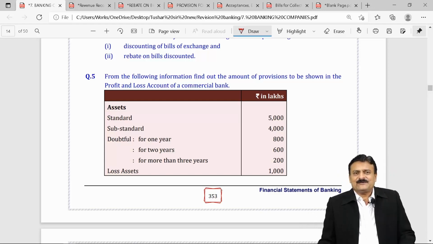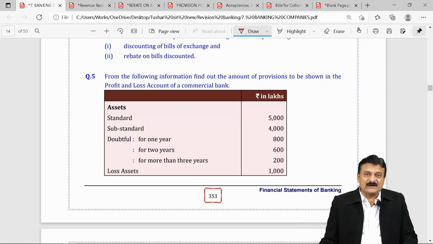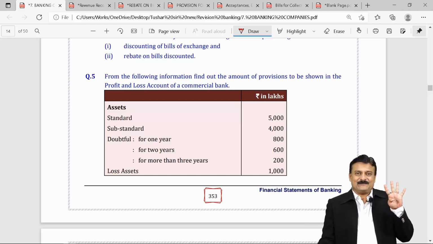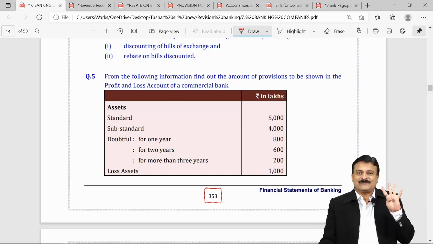For revenue recognition, assets were classified in 2 parts, performing asset and non-performing asset. For this particular point, provision for loss, assets are classified in 4 parts: standard assets, substandard assets, doubtful assets, and loss assets.